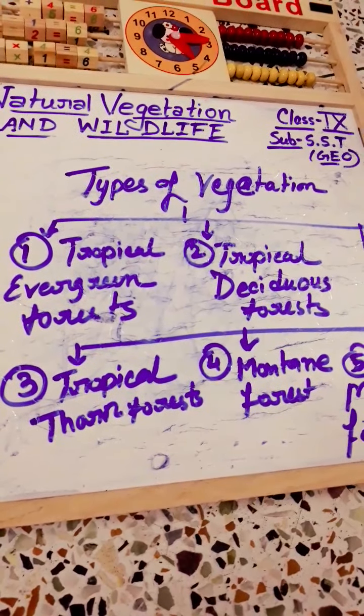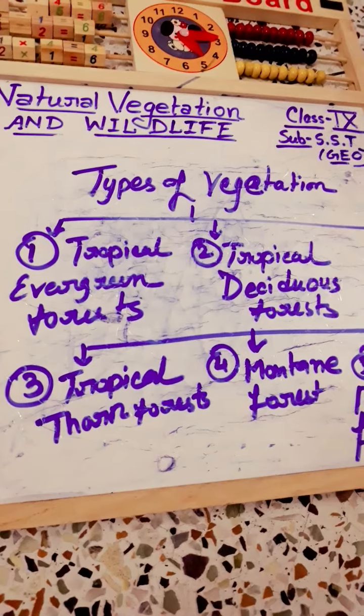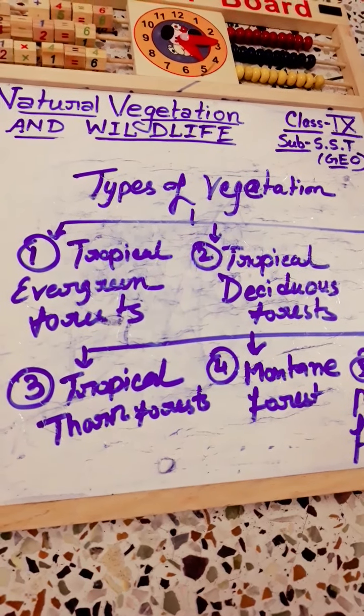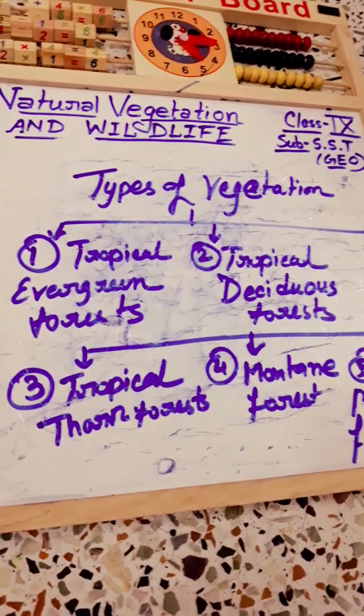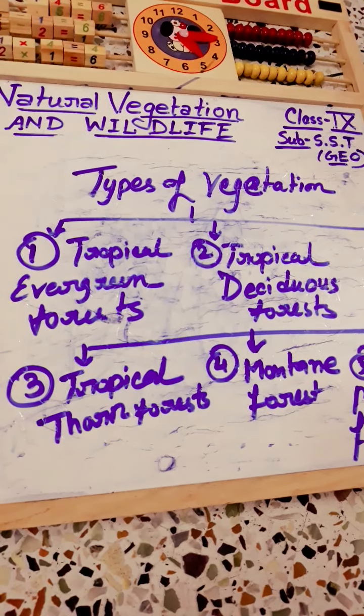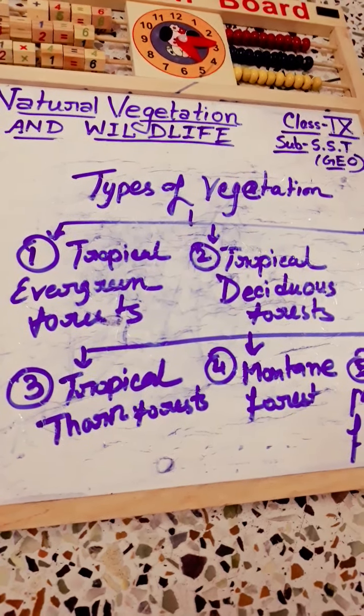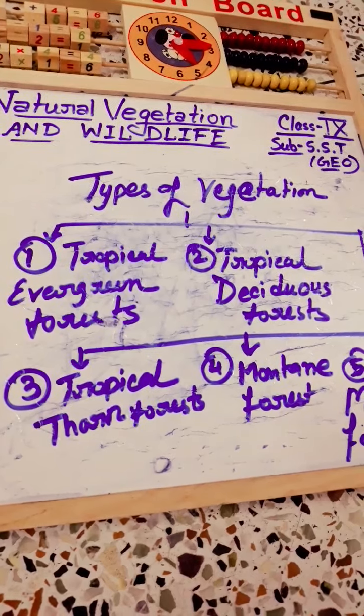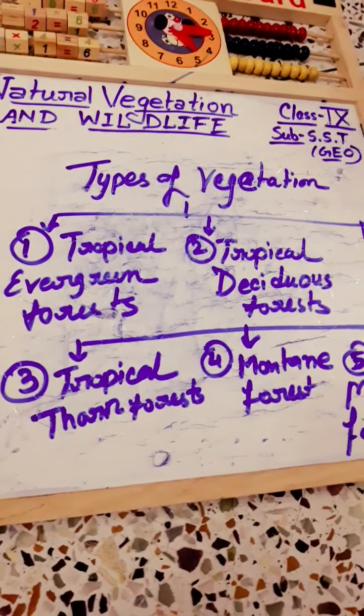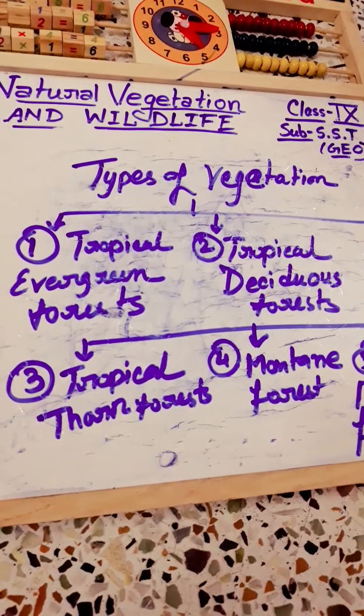As examples of the plant types, we can say sandalwood, shisham, bamboos, kusum, arjun, mulberry. These are the main types of trees in these places.